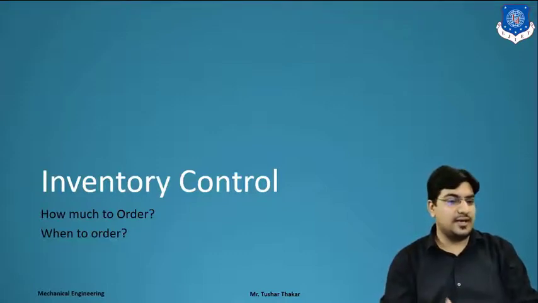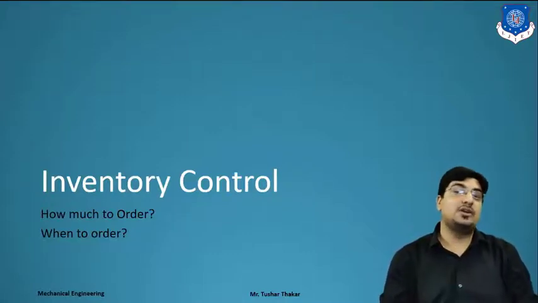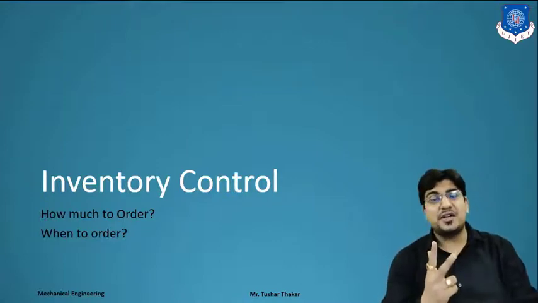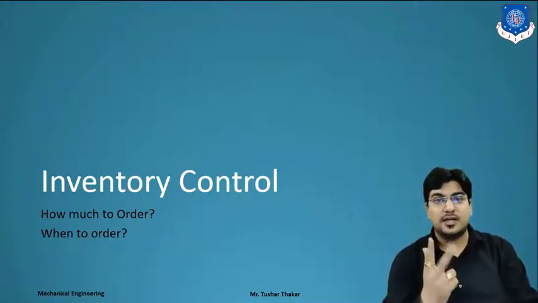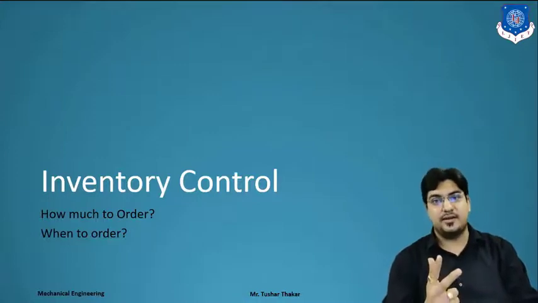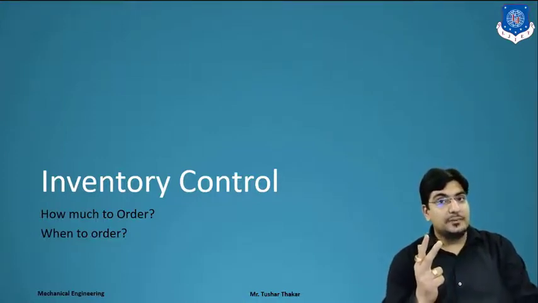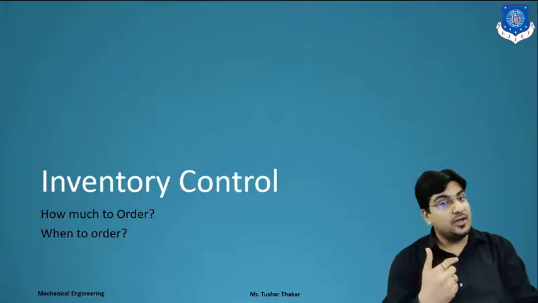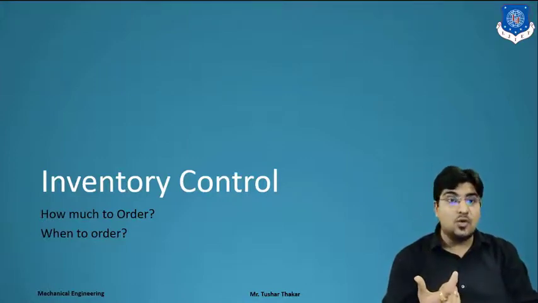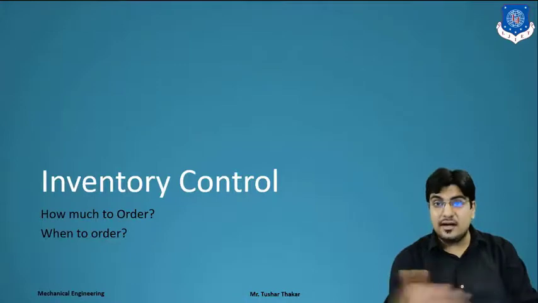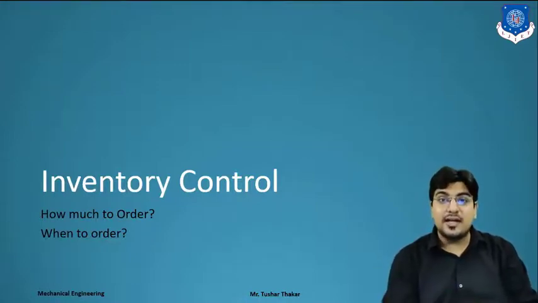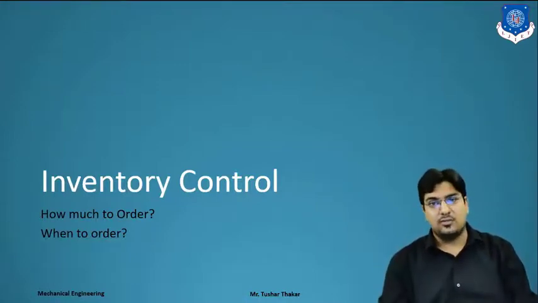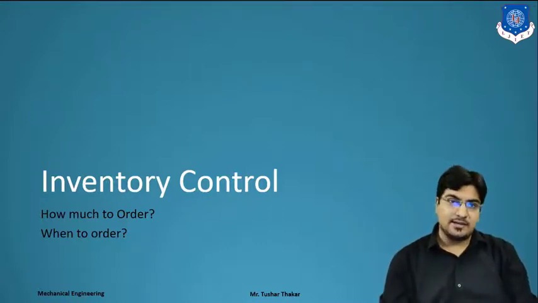Inventory control, as we already discussed, is how much to order and when to order. Those two questions are very important and crucial for a company to control its inventory. Keep in mind these two major questions. How much to order? If you require 21 parts, you order only 21 or 22. You can't order a haphazard value like 500 or 200 parts, right? It is not possible in real day-to-day life.